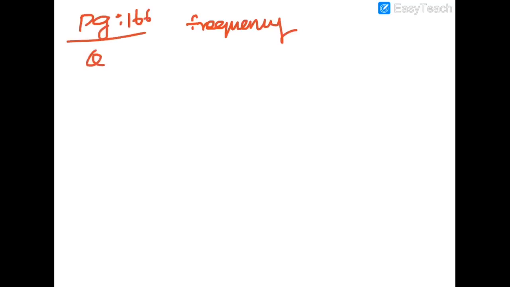First we have to know that a person is listening to a tone of 500 hertz. That means they gave the frequency. This is on page number 166, question number 4. So frequency, that means nu, is equal to 500 hertz, which they gave.